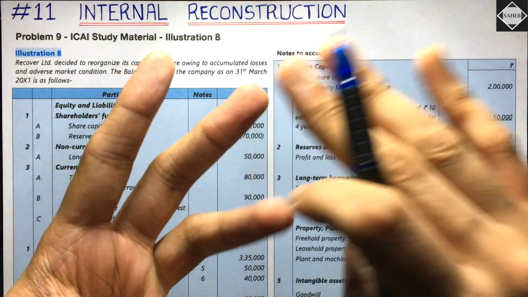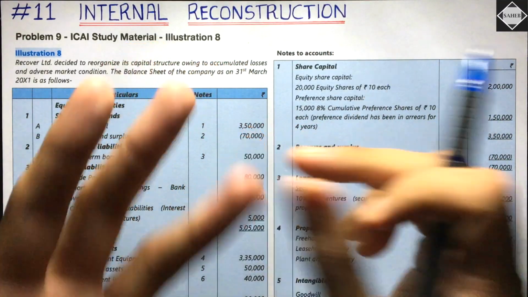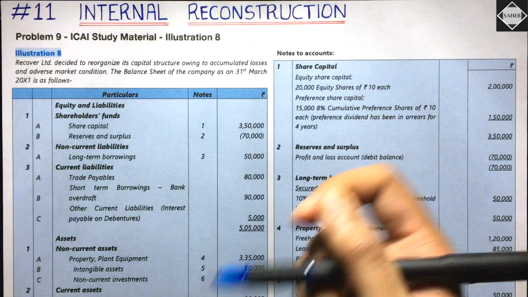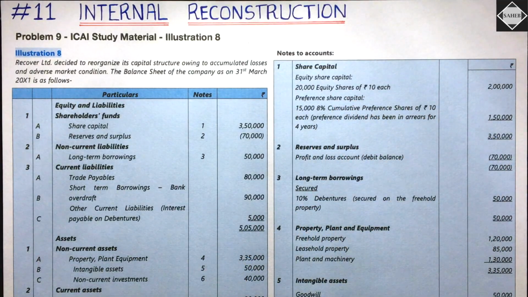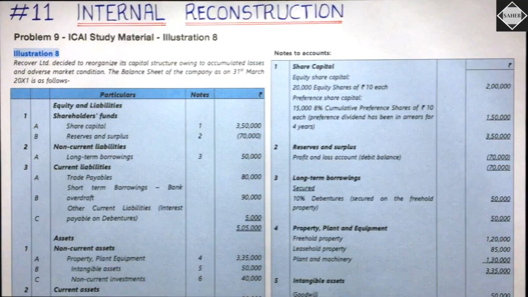And then one important discussion we are going to do at last regarding bank overdraft, which is very important. You can say it's kind of a hidden adjustment. We'll do that at last while preparing the balance sheet. Fine. Now let's get back to this question and see what we have over here.